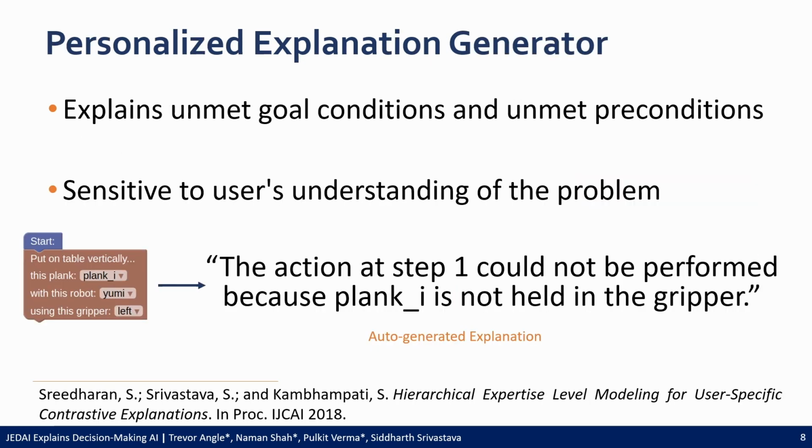JEDI asks users to put together action plans with visual blocks to solve problems, but it can be hard for the novice planner to meet every necessary condition on the first try. So when users submit a failing plan, JEDI displays an explanation that tells them what exactly went wrong, whether some goal condition isn't achieved or some action in the plan has an unmet precondition.